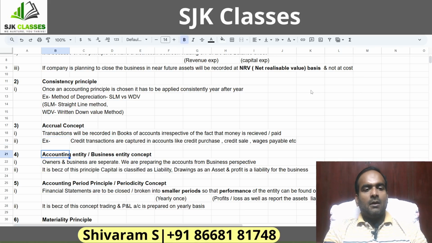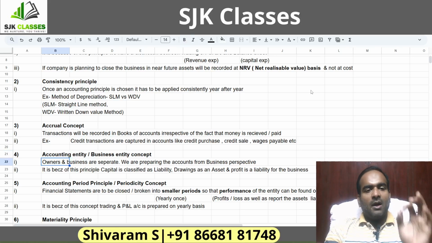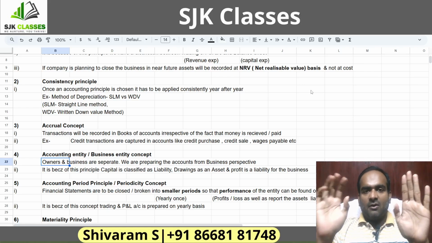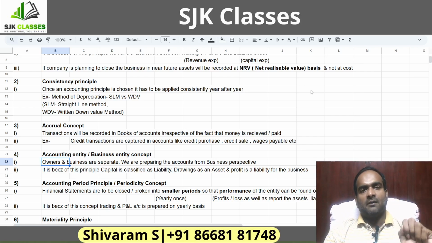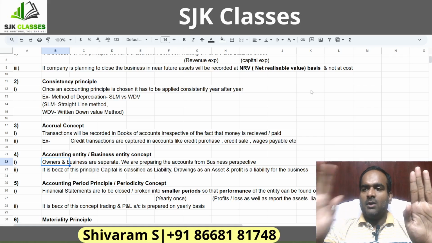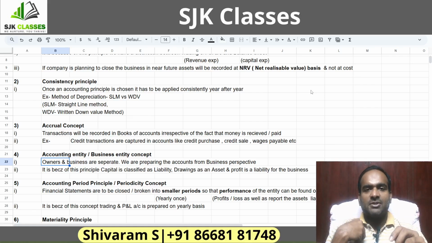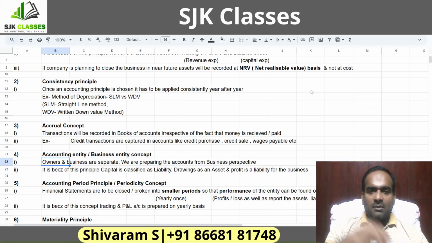Next one, accounting entity or business entity concept. Now, what is this principle all about? It's a straightforward one. What it says is the company is separate, the promoter is separate, and we are recording the transaction from the company's perspective. So, company is separate, owner is separate. These are two different people. Suppose take myself. My name is Shivram, and I have this business called SJK Classes. This academy, I'm the proprietor of it. I'm the owner of it.